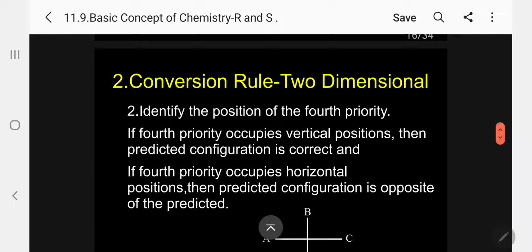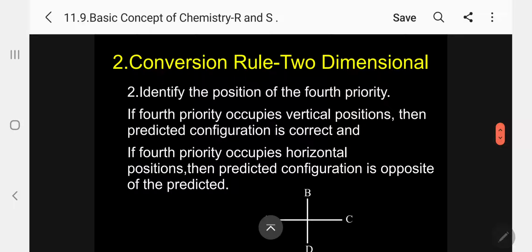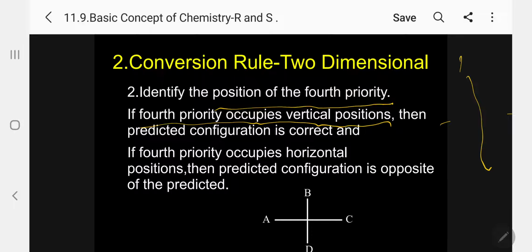Now, the second rule. There is one correction. When we are doing this, we have a problem, and I have overcome that problem by an assumption. Identify the position of the fourth priority. If the fourth priority occupies a vertical position, 4 here or 4 here, then the predicted configuration is correct.